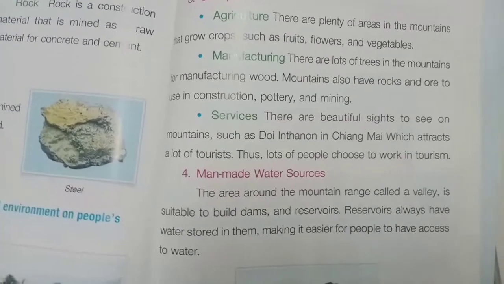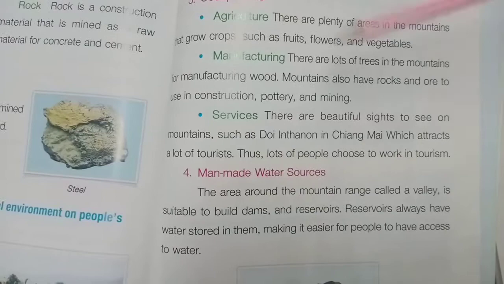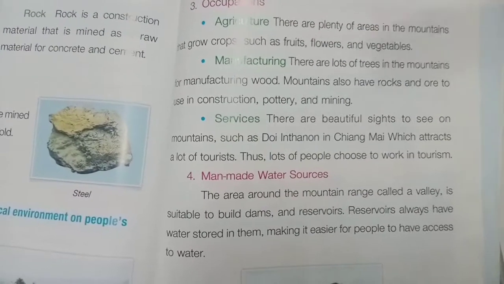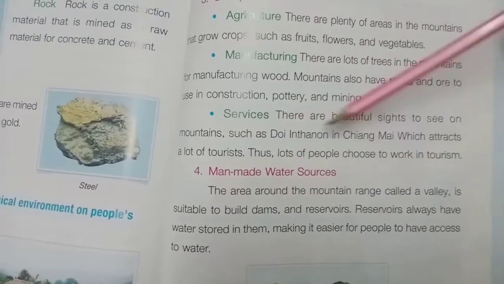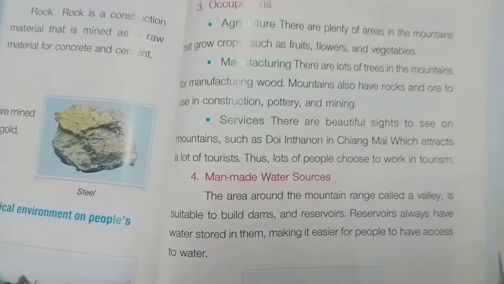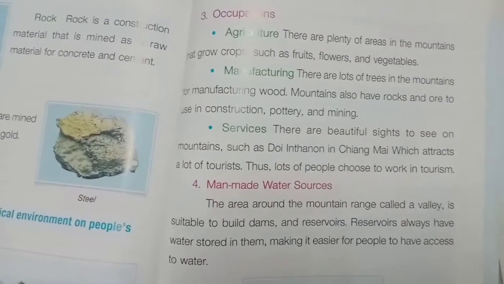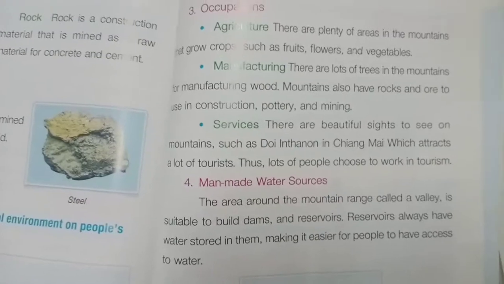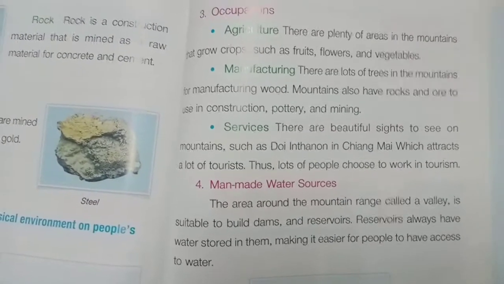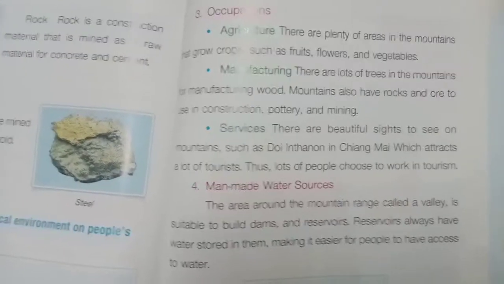That's how they manage to make a living there. And of course they also have tourism there. It's very popular to go to Chiang Mai and Chiang Rai because tourists like to go there.